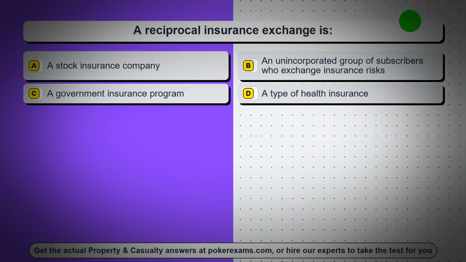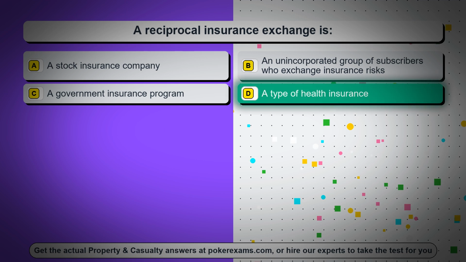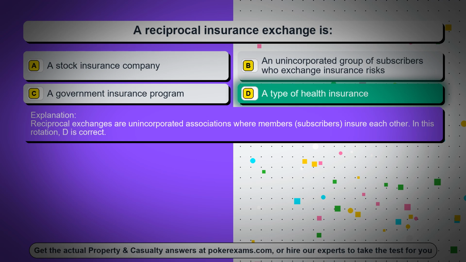Question 83. A reciprocal insurance exchange is: Option A, a stock insurance company. Option B, an unincorporated group of subscribers who exchange insurance risks. Option C, a government insurance program. Option D, a type of health insurance. The correct answer is option D, a type of health insurance. Reciprocal exchanges are unincorporated associations where members, subscribers, insure each other. In this rotation, D is correct.